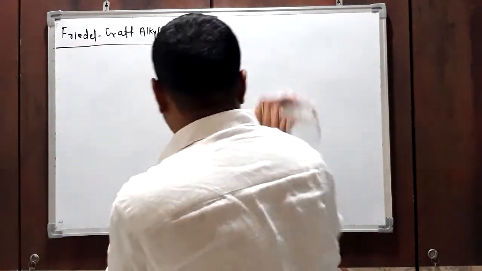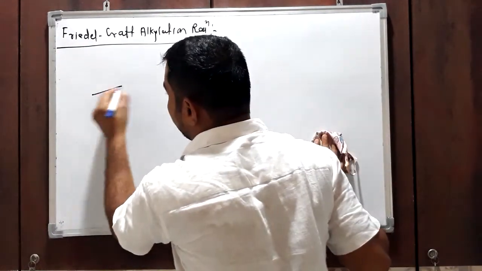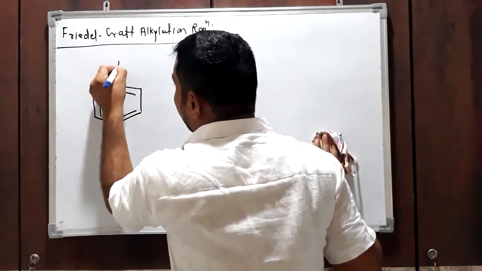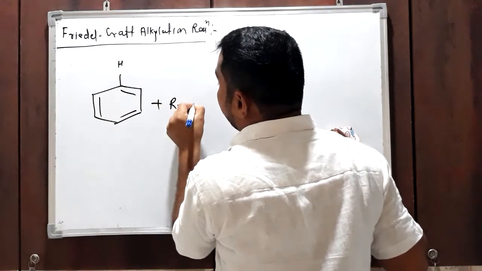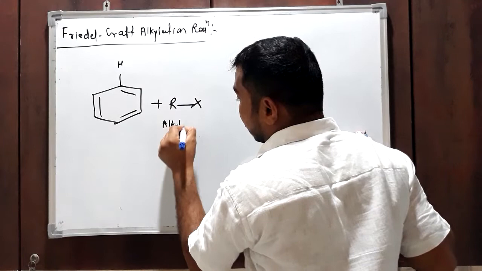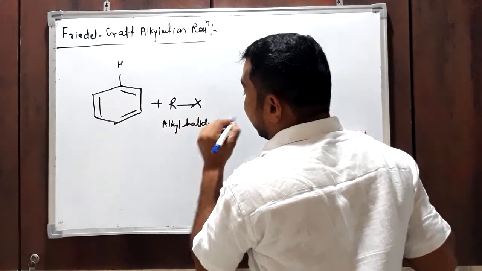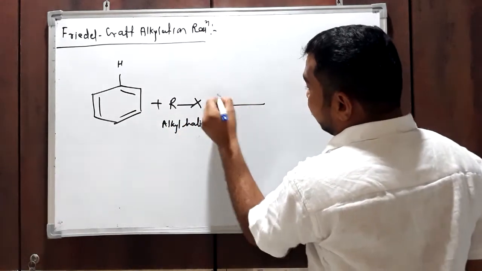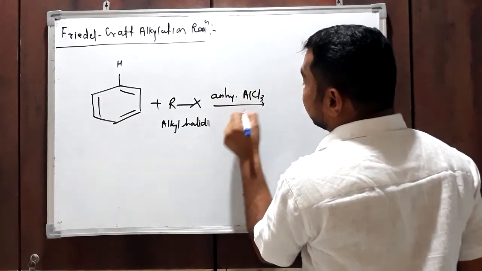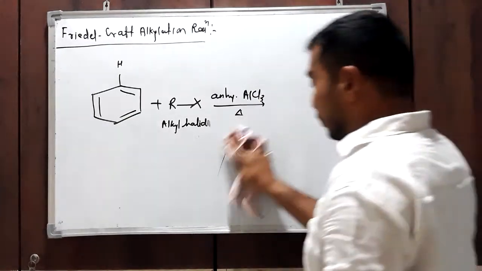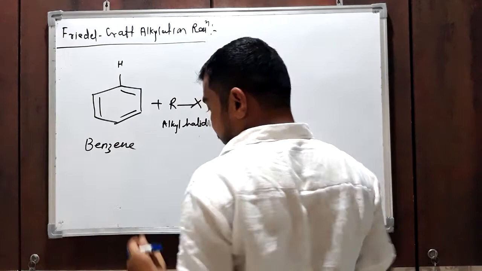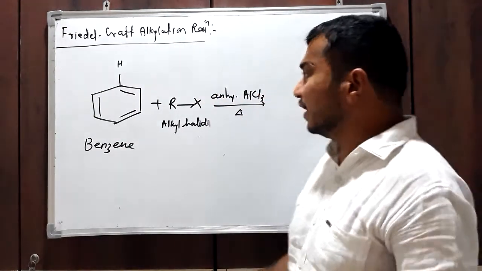What is this reaction? Take benzene and treat it with any alkyl halide, maybe methyl, ethyl, whatever, in presence of anhydrous AlCl3, with small heating. This is the characteristic reaction of an aromatic compound, for example benzene.